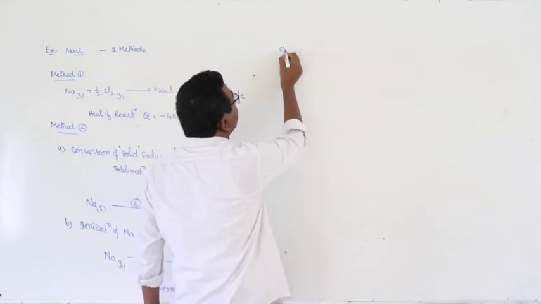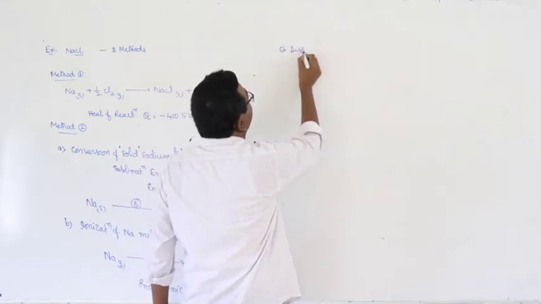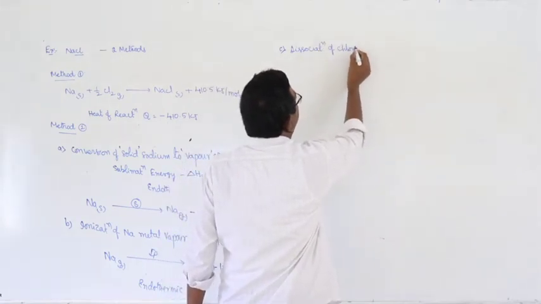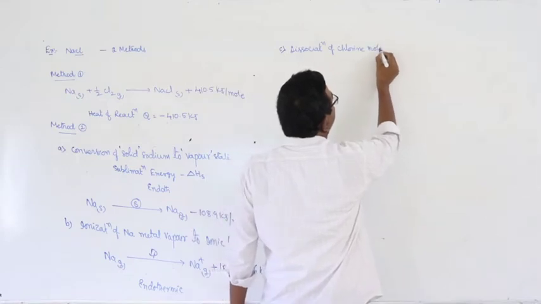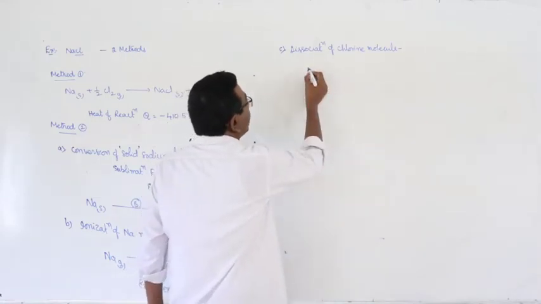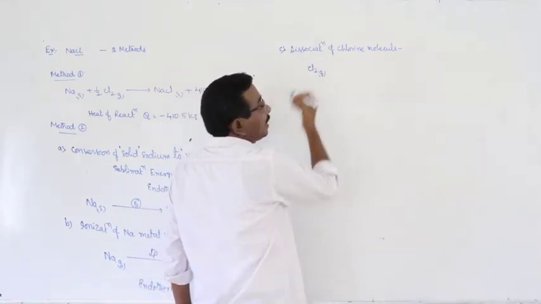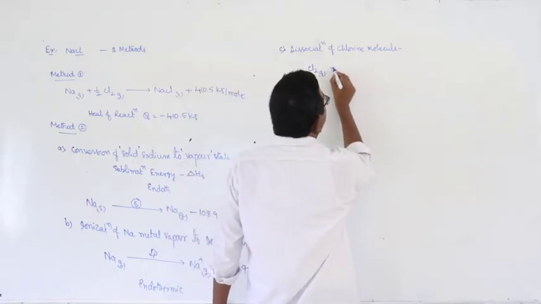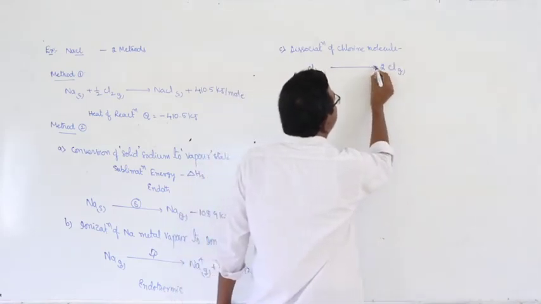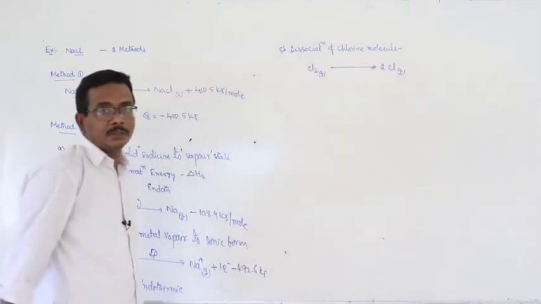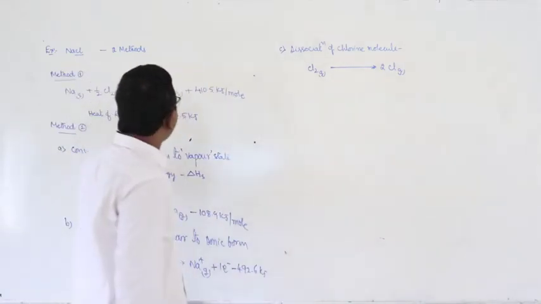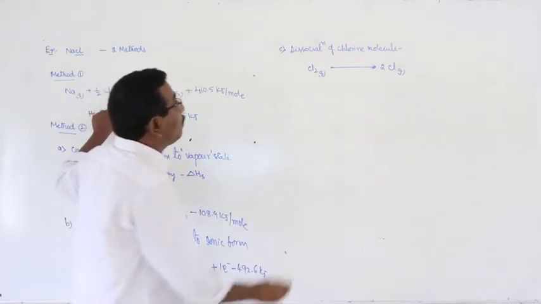What about the third step? Dissociation of chlorine molecule. Look at here. Chlorine gas, 1 mole, undergoes decomposition to give 2 moles of chlorine atoms. This is the dissociation of chlorine gas. For the formation of 1 mole of sodium chloride crystal we require only half mole.